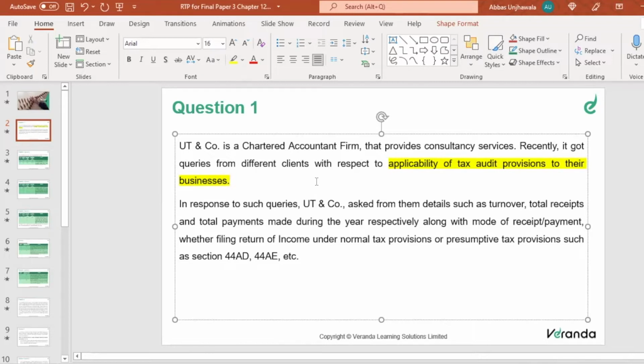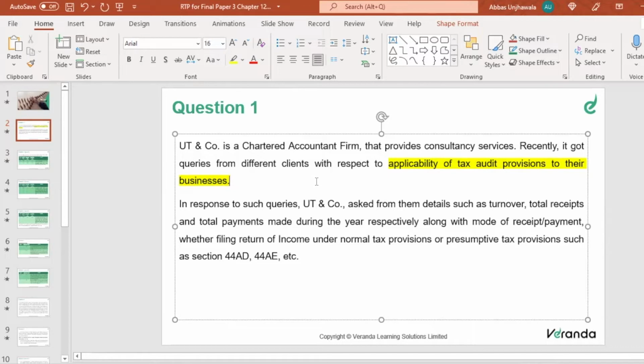In response to such queries, UT and Company asks from them details such as turnover, total receipts, and total payments made during the year. Because to determine the tax audit applicability criteria, you need to know the turnover, the total receipts and total payments. Now that's a new provision which was inserted lately, right? What is the percentage of the receipt? What is the percentage of the cash receipt? If it is more than 5%, less than 5%, all that is required.